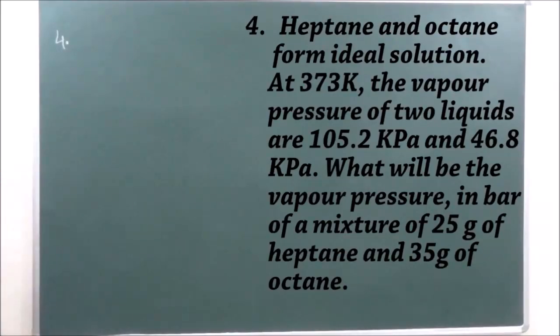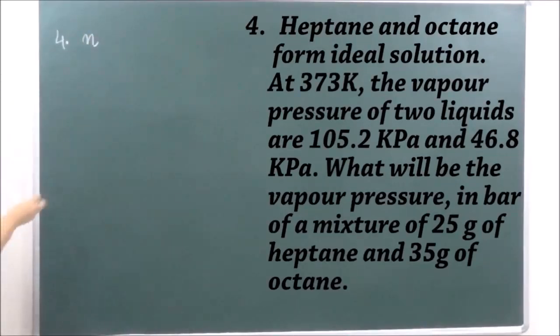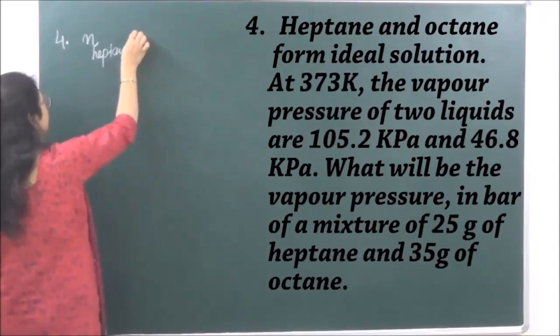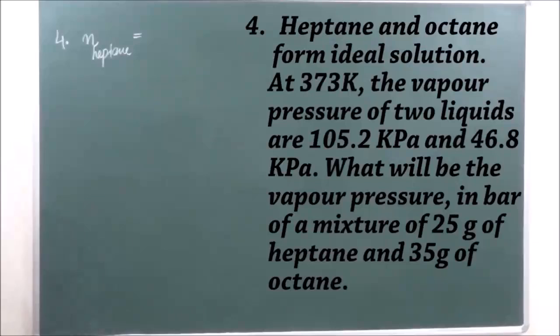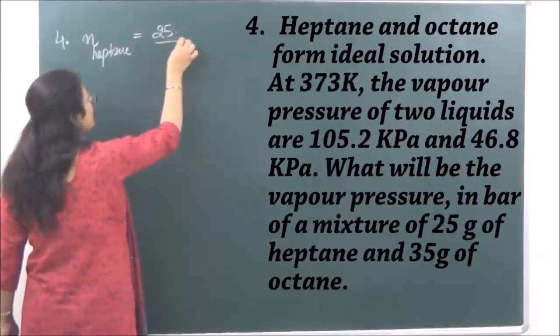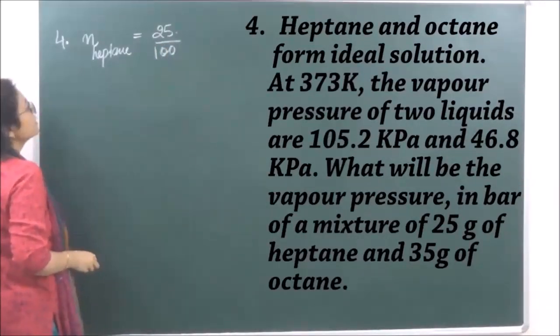Right? Again, let's calculate the number of moles first. So we are calculating the number of moles of heptane. The weight given of heptane is 25 and the molar mass of heptane is 100. Okay.